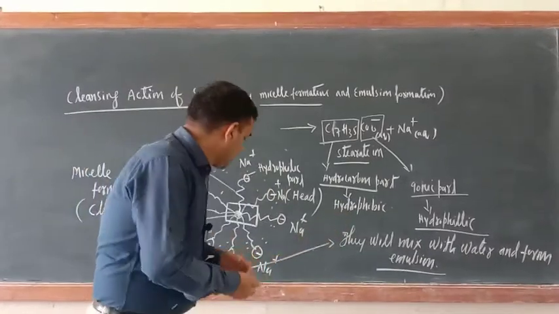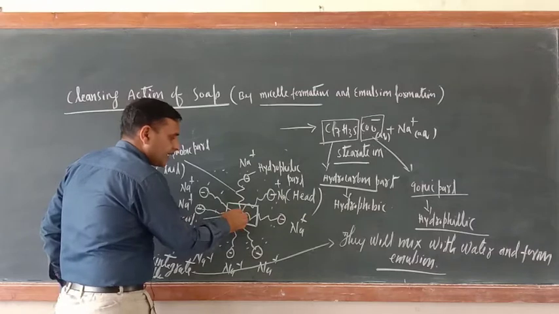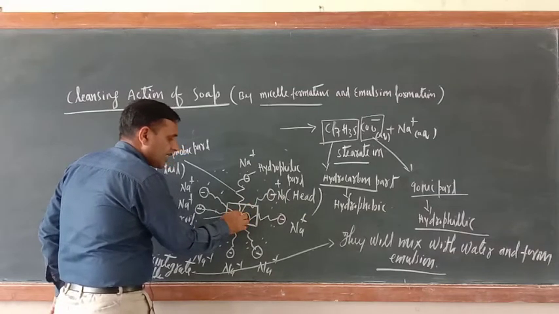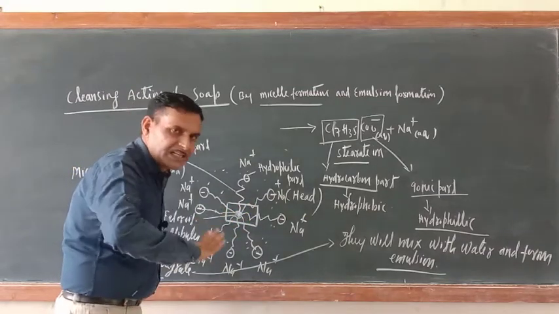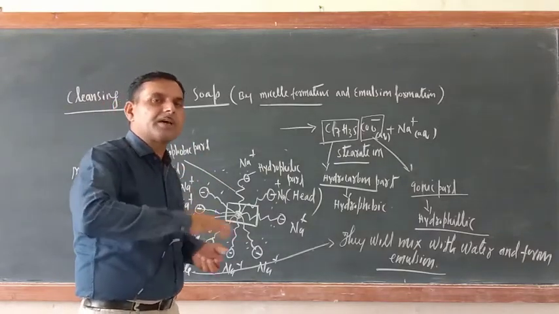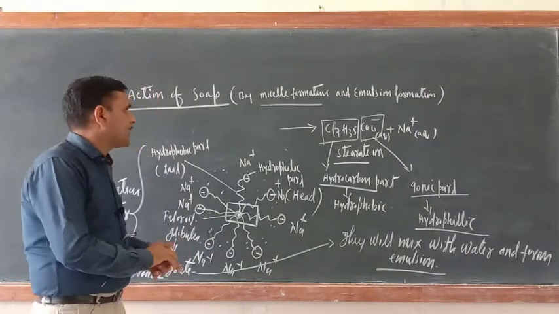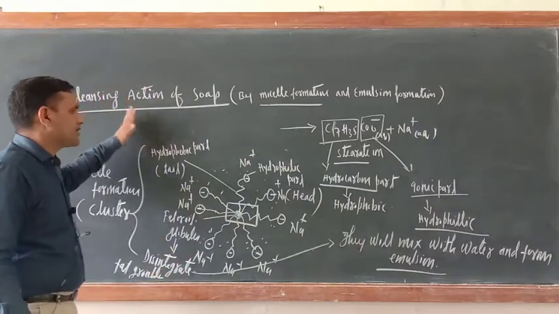Because of this repulsion, they will go away. Then the fat globule particles will disintegrate into very fine globules, and with the addition of water they will form emulsion and go away. Now in this way the cleansing action of soap is over.